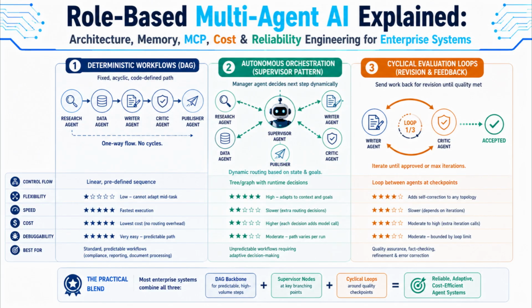A cyclical loop isn't really a competitor to the other two. It's a modifier you can wrap around either one, at your quality control checkpoints, to let a critic send work backward instead of only forward. In practice, mature enterprise systems blend all three: a deterministic DAG backbone for the predictable, high-volume parts of a workflow, a supervisor node inserted only at the few points where real branching decisions matter, and a bounded cyclical loop wrapped around the writer-critic checkpoint.